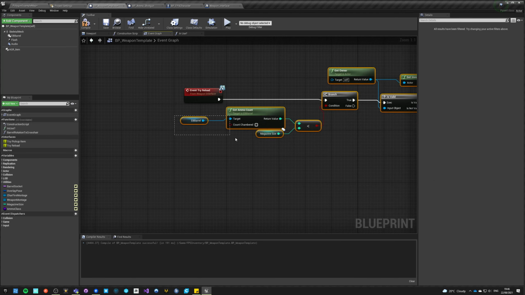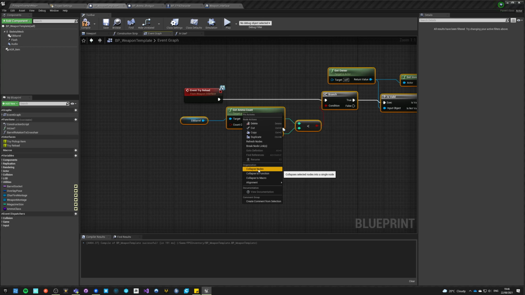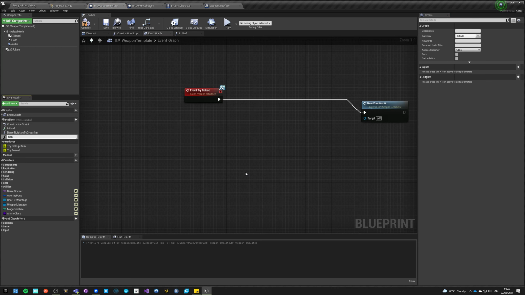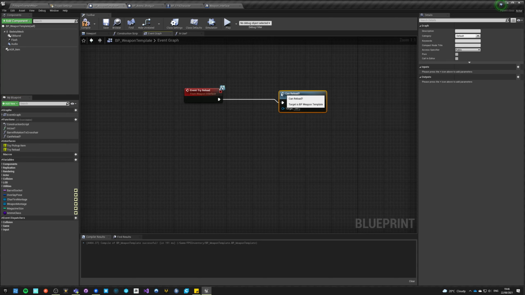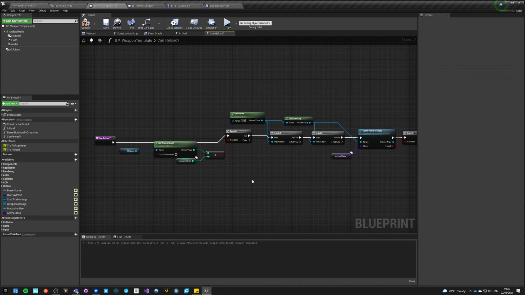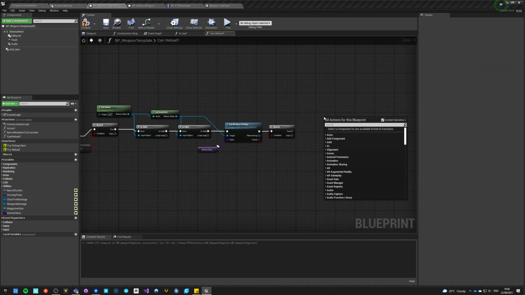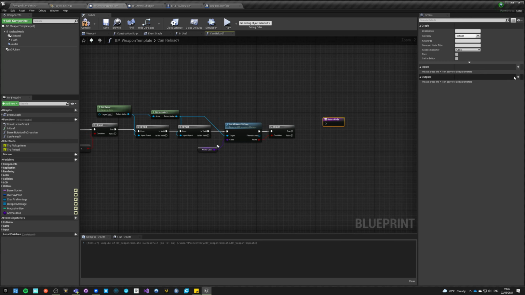So let's make it a function. Collapse nodes to a function, and let's call it can reload. And there will be a return node, and there is a success.